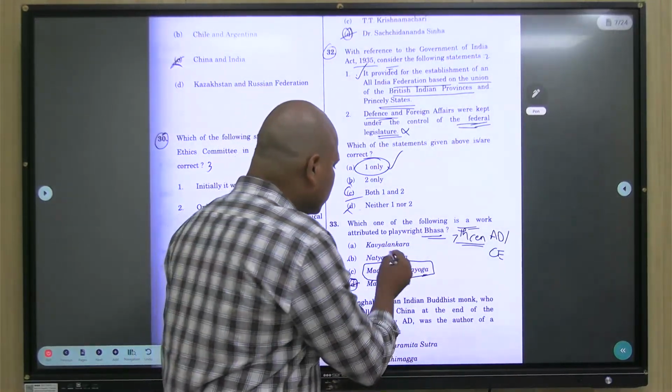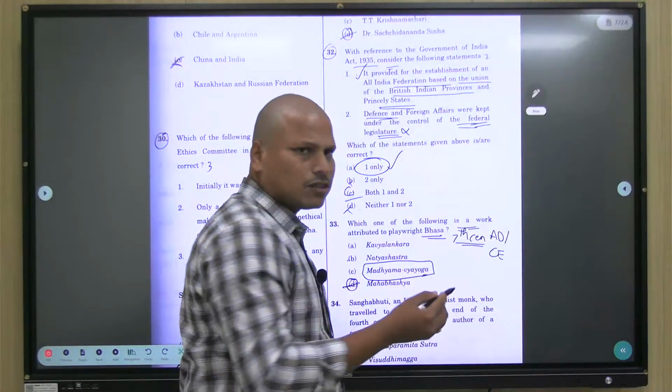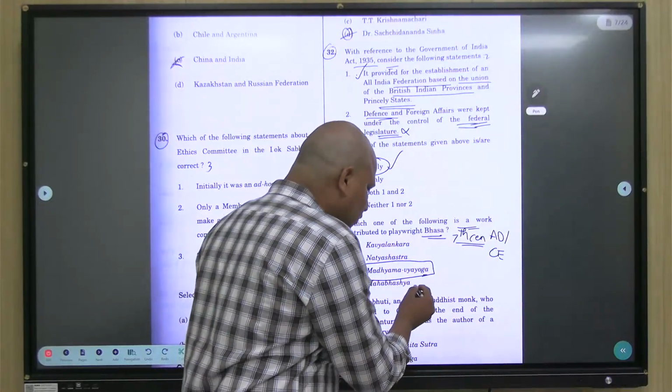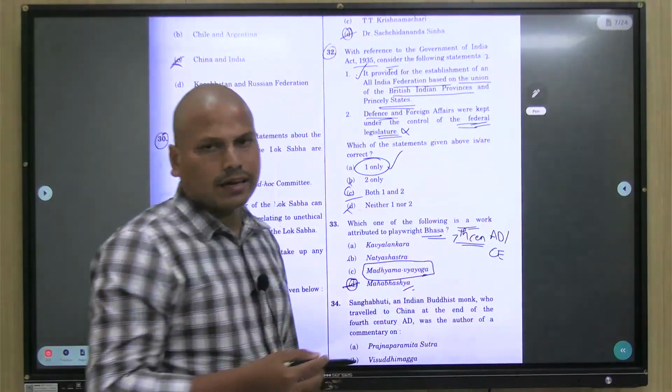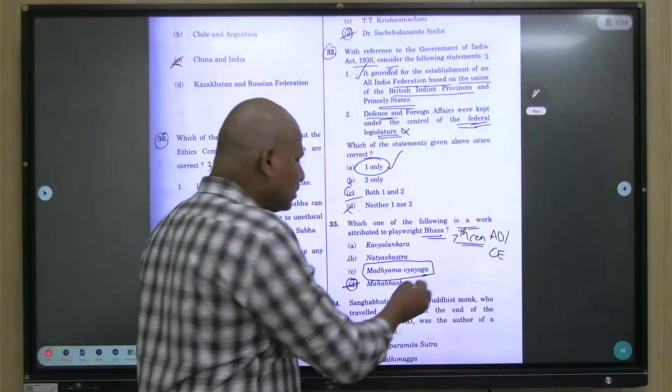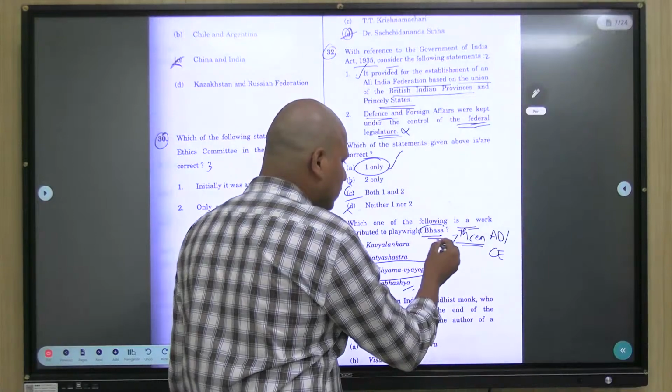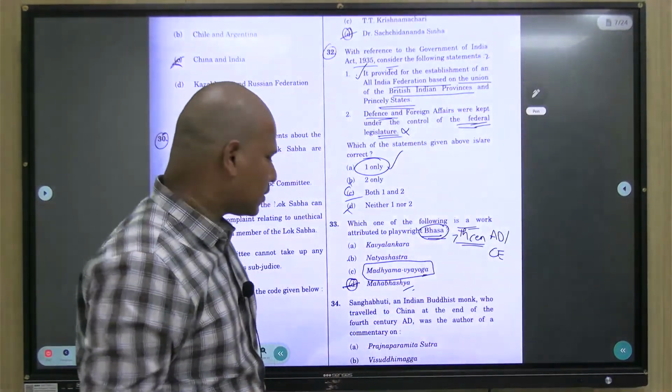Natya Shastra was by Bharata Muni, Mahabhashya was by Patanjali, right? So these books are written by different people. Madhyama Vyayoga is written by Bhasa. Okay. Next.